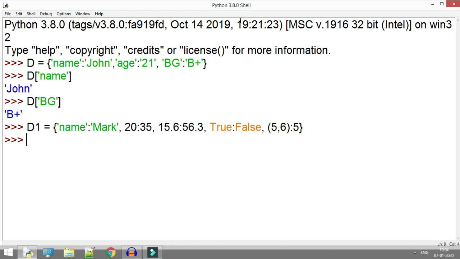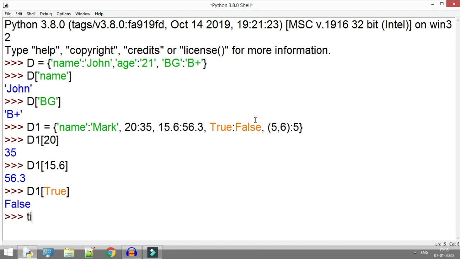If I want to retrieve the value of 20, then it gives the value 35. Similarly, if I want to access the value of my floating point key, which is 15.6, then it gives the value 56.3. If I want to use my boolean key, which is True, then it returns its value, which is False.